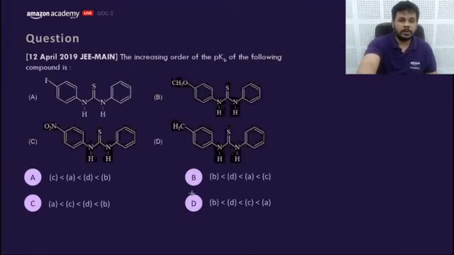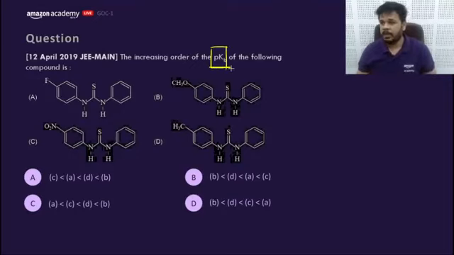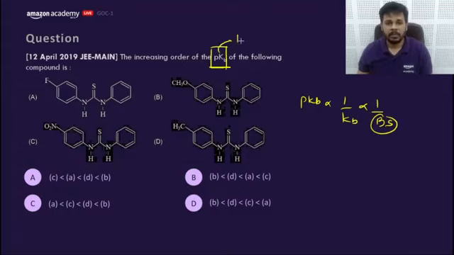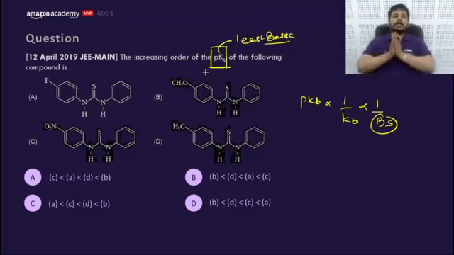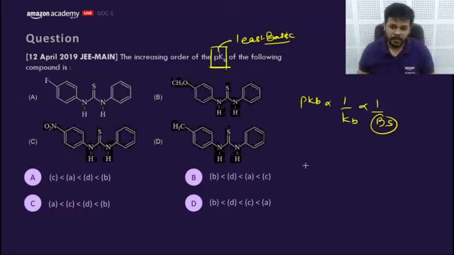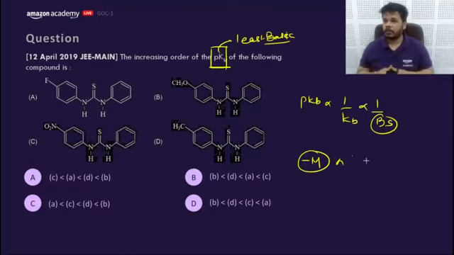Let's do some questions of 2019 JEE Mains which will ask about the order of pKb. pKb is inversely proportional to what? Kb is inversely proportional to basic strength. That means it is asking about the least basic first. Least basic would be having the highest pKb values. Correct me if I am wrong: the compound which would have minus M would have the highest pKb. So what would be the order of pKb?